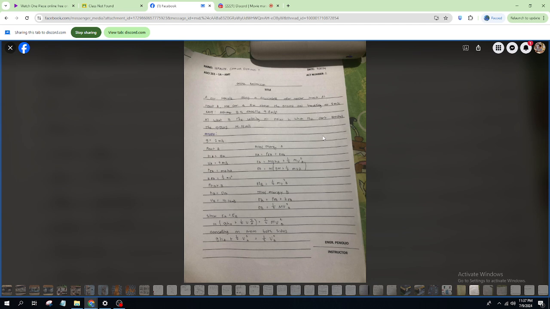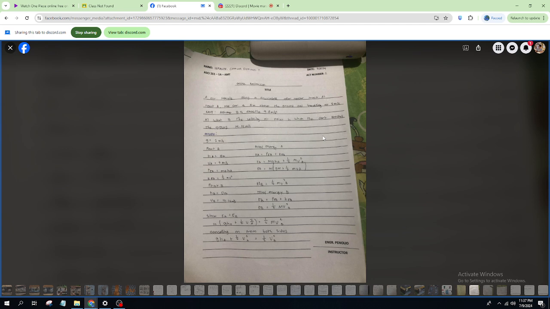Given height is equal to 10 meters, v of A is equal to 2 meters per second, and the gravity is 9.8 meters per second squared. Calculate the initial potential energy. Potential energy of A is equal to mgh. Set the initial potential energy equal to the final kinetic energy. Potential energy of A is equal to 1/2 m v_B squared. Solve for the final velocity at point B.